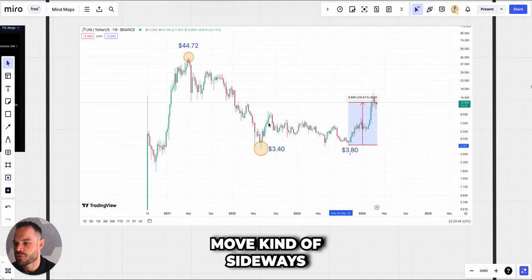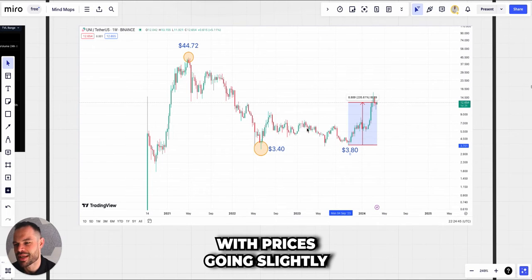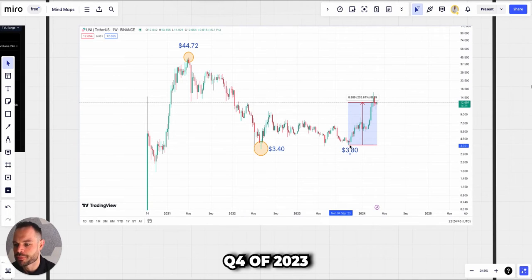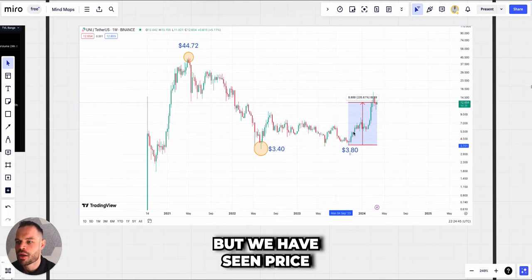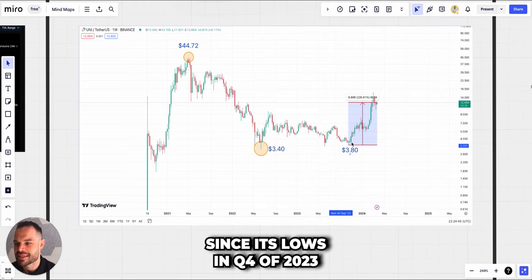We did see it move kind of sideways for the rest of 2022 and 2023, with prices going slightly down on average. It then hit around $3.80 in Q4 of 2023, and since then it has been on a large surge, as most of the rest of the market has been, but we have seen price increases of over 235% since its lows in Q4 of 2023.